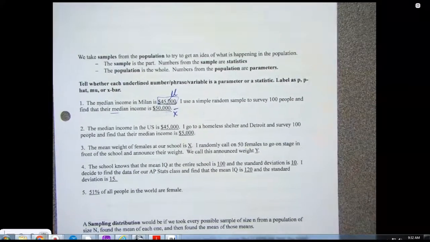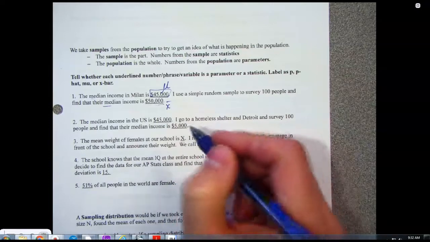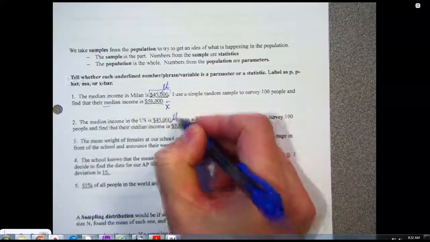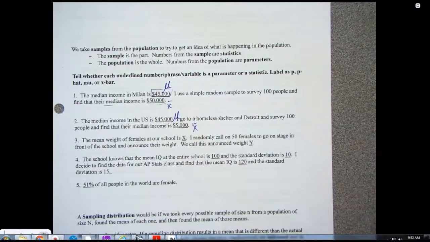So do the next one. The median income in the U.S. is 45,000. What's that? Mu. And then the median income in my sample is X bar. Is number 2 biased or unbiased?